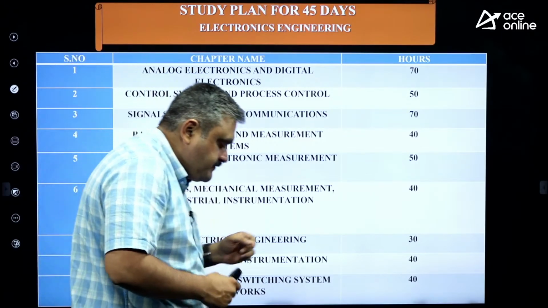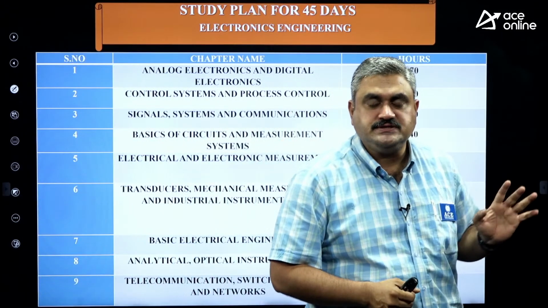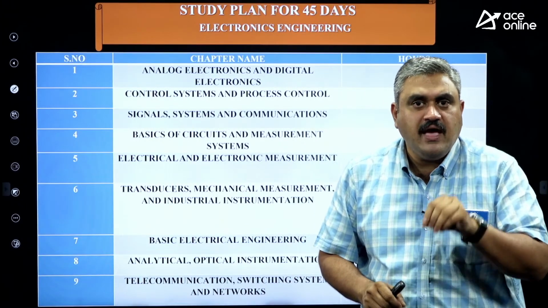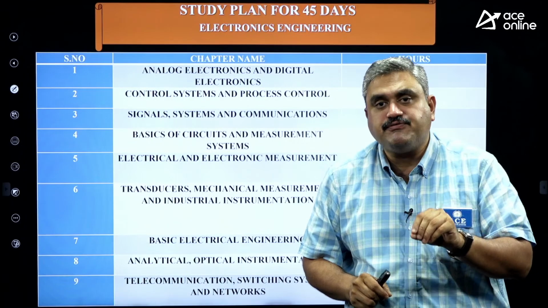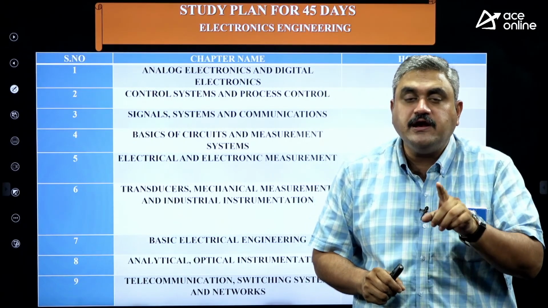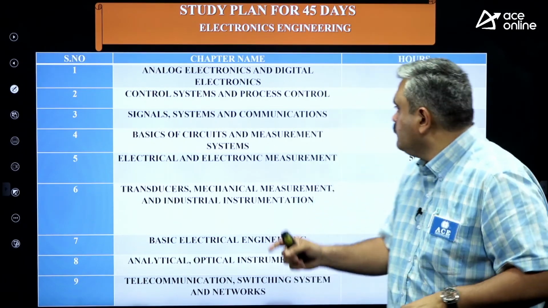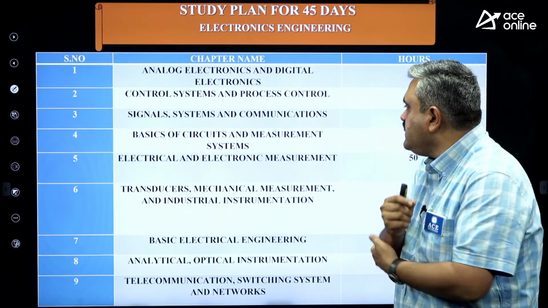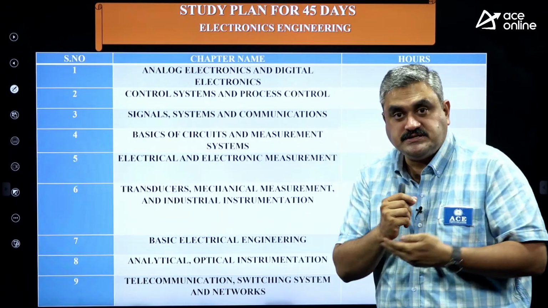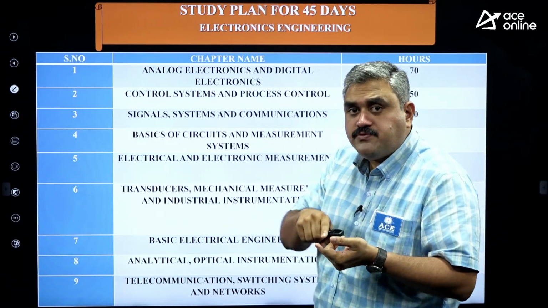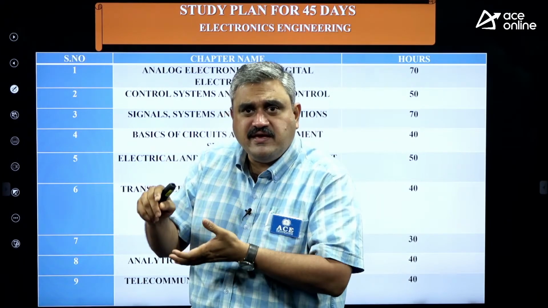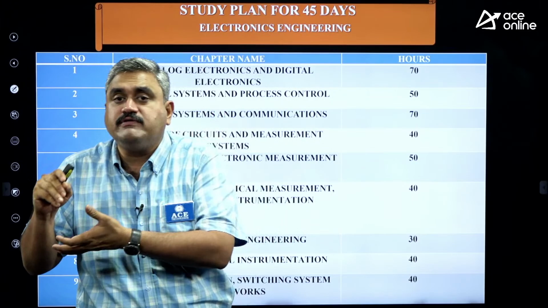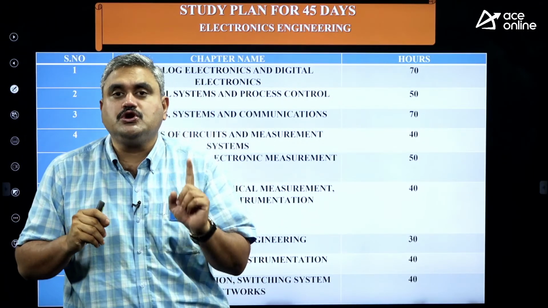Then the third one is signal systems and communications. Very good and interesting area. Good numericals can come from this, and sure shot questions even from this area, because it is completely related to your branch. So I have allocated some 70 hours for this subject. Then fourth one is basics of circuits and measurements. It covers Ohm's law, nodal, mesh, KCL, KVL, network theorems, two-port networks, and a little bit related to measurements. Again, sure shot questions.